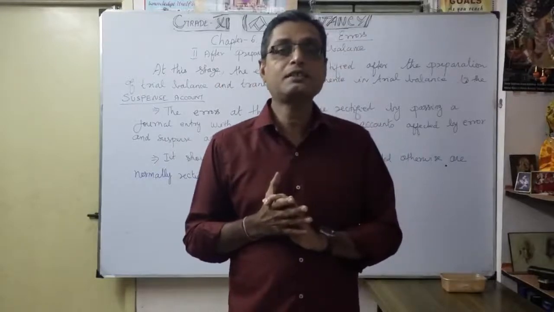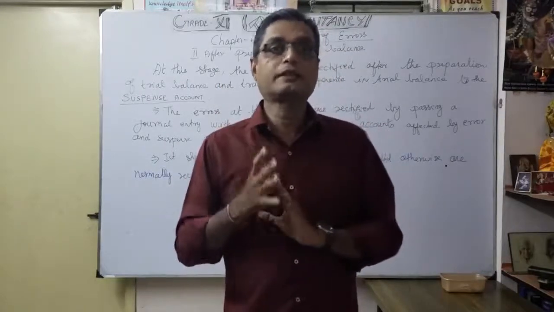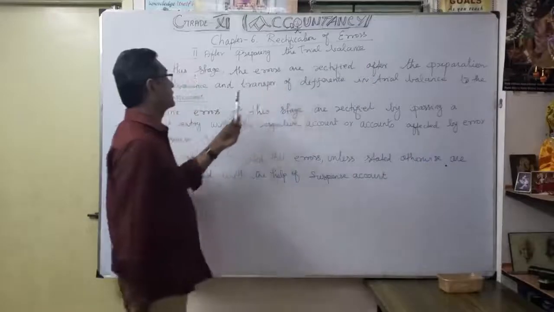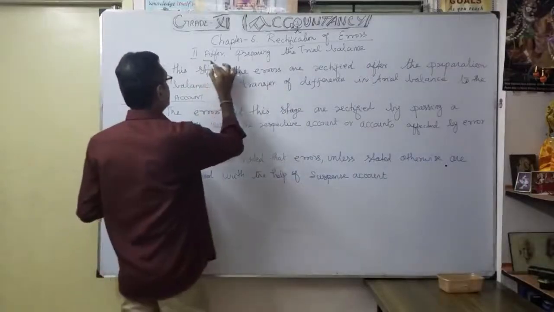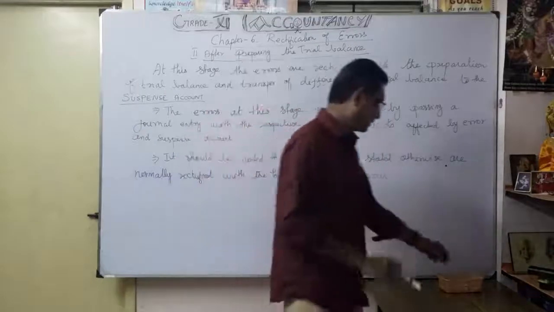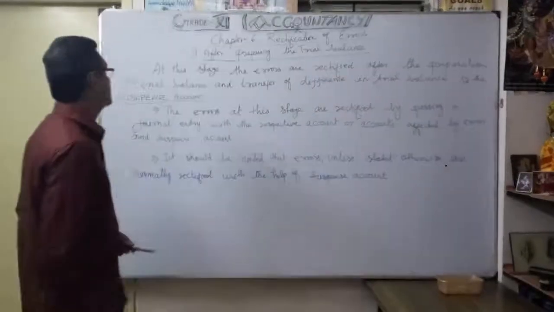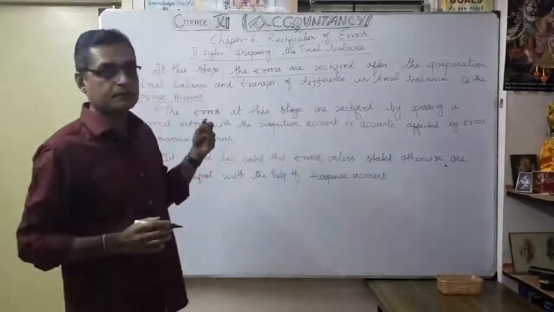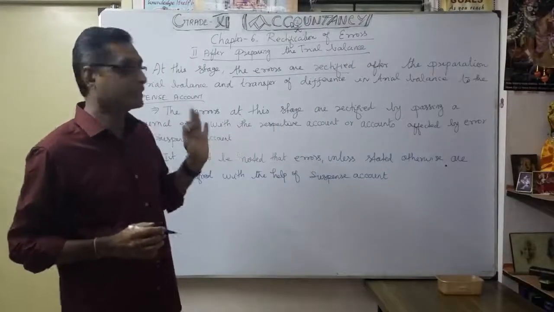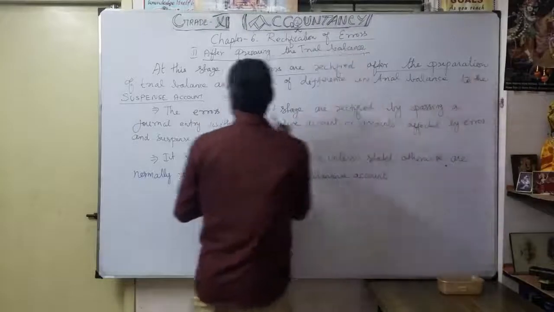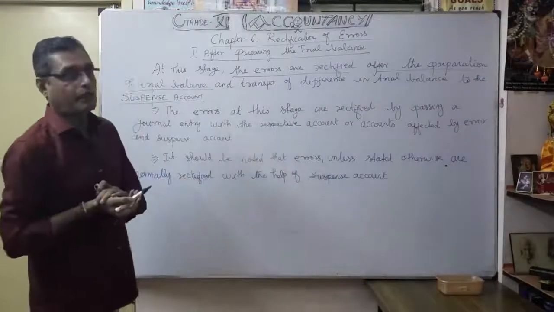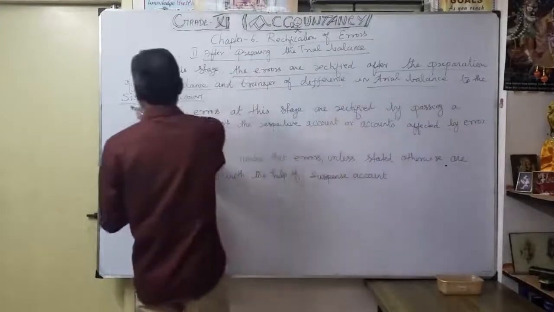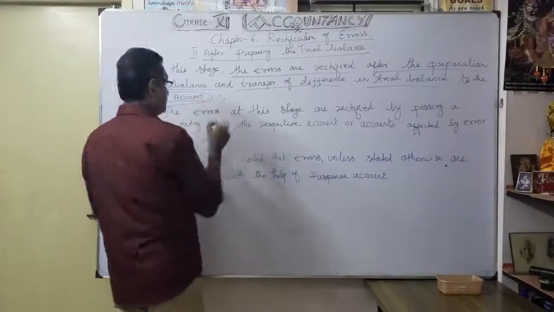Now we are going to discuss how to locate the errors after preparation of the trial balance. So the heading here is rectification of errors. We can rectify errors after the preparation of the trial balance also, once you disclose the error. And we will discuss the transfer of the difference in trial balance to the suspense account. That's what we are going to discuss in this session.